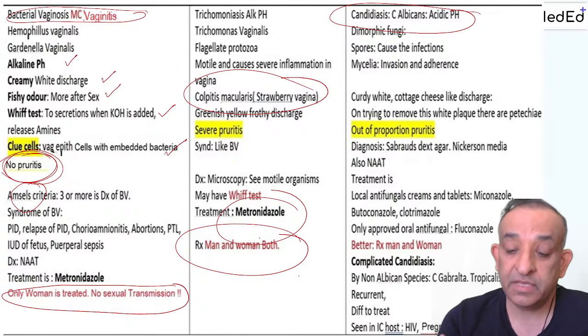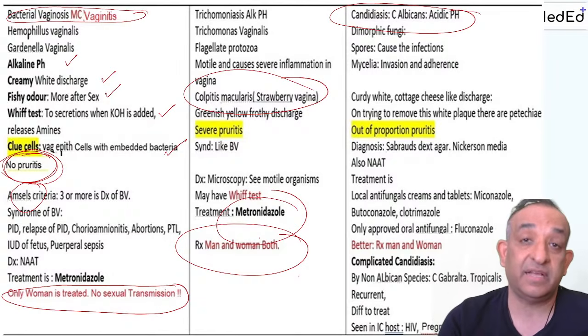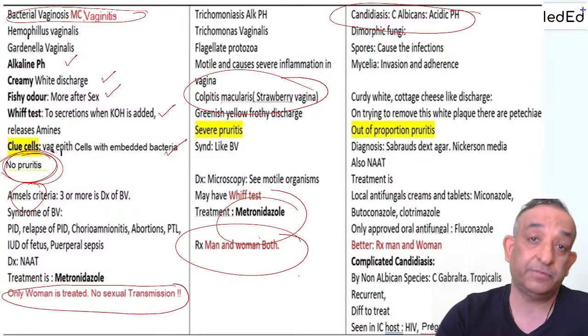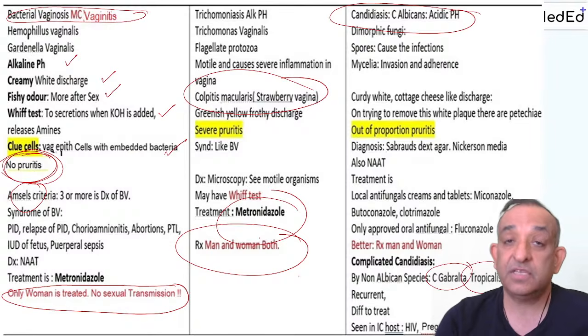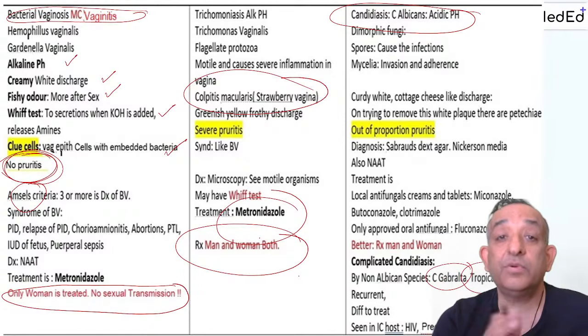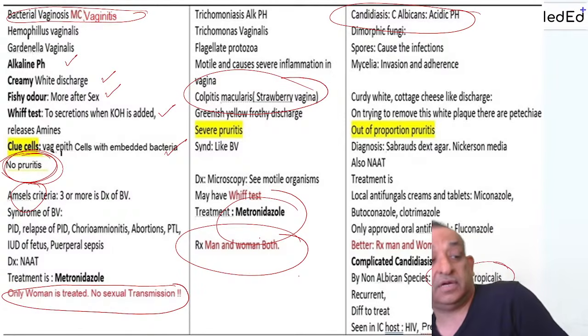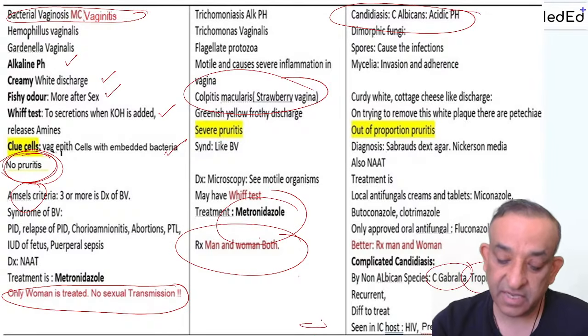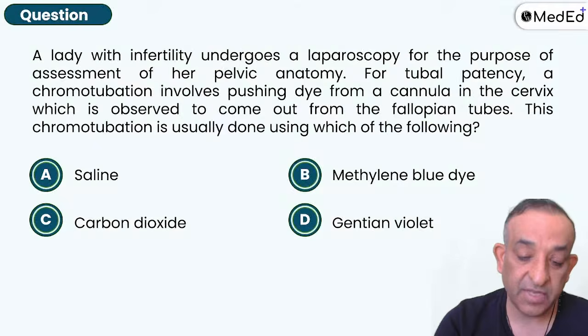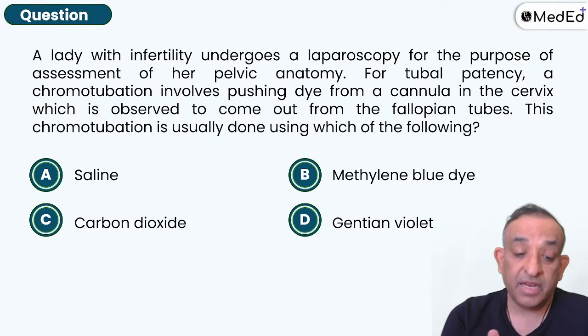And remember, there is something called complicated candidiasis, which is by non-albicans species. Non-albicans species are like Candida glabrata and Candida tropicalis. These are the species which are difficult to treat. They are very recurrent and seen in immunocompromised hosts. I hope I'm not hiding something. Yes, the last line I've written here is the immunocompromised host. So that's about this.